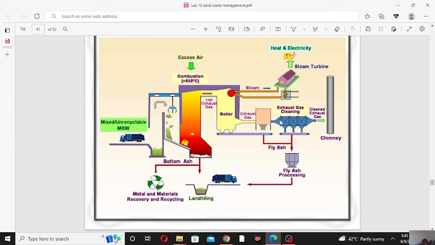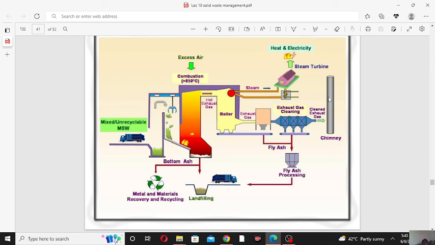The fly ash will then go to a bin and be used for landfilling, and the clean flue gas will then pass through the chimney and go to the atmosphere.